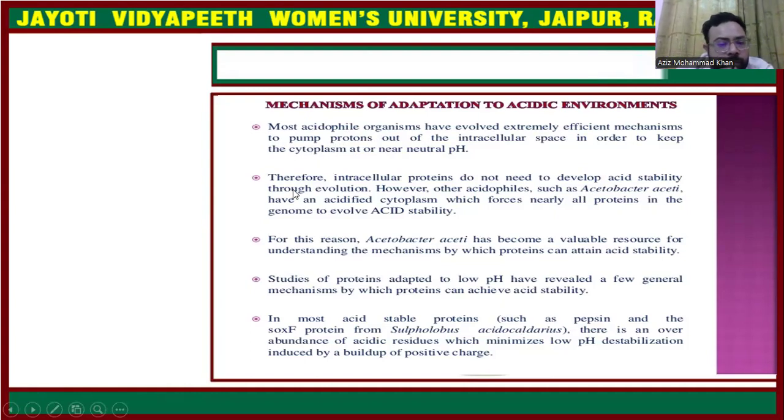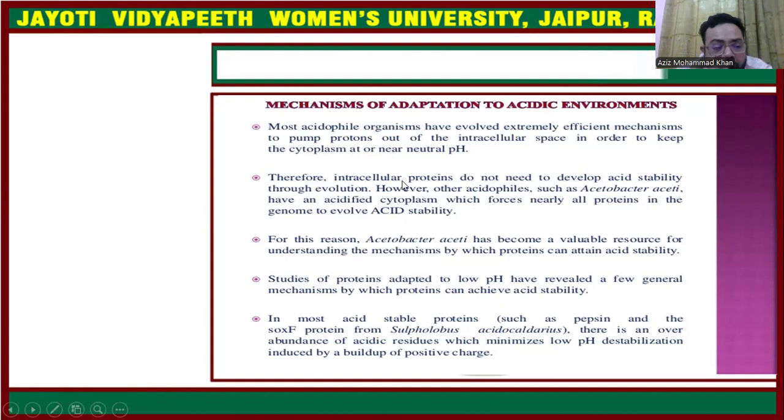Intracellular proteins do not need to evolve acid stability. And acidophiles such as Acetobacter aceti have an acidified cytoplasm, which forces nearly all proteins in the genome to evolve acid stability.